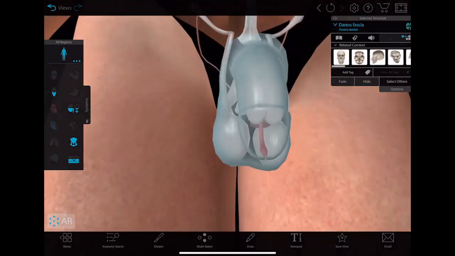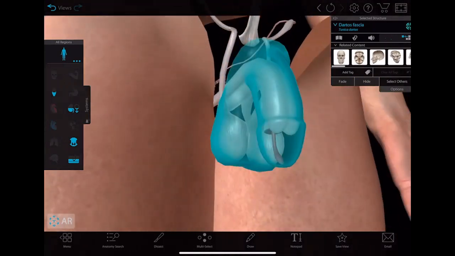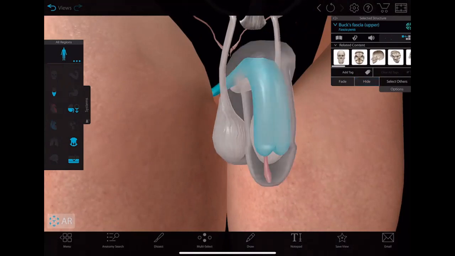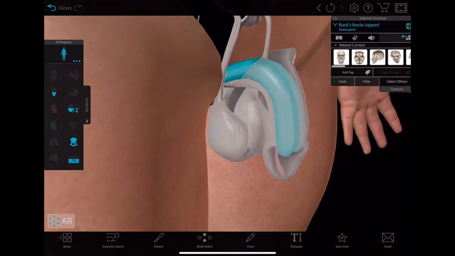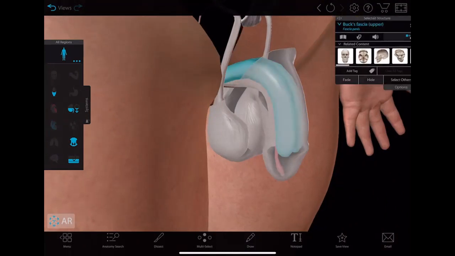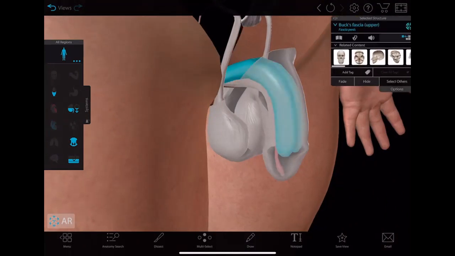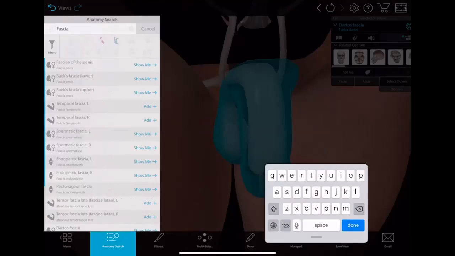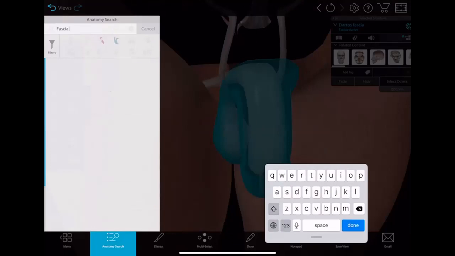The whole selected structure is Dartos fascia. You remove that. So that is Buck's fascia, the penile fascia, and along with the scrotum, it is called Dartos fascia.